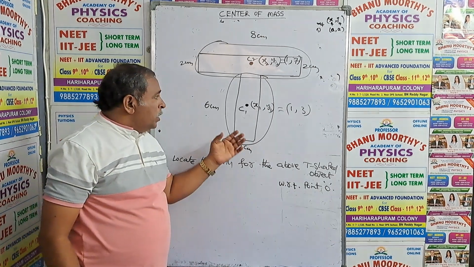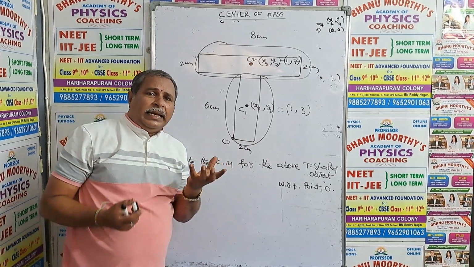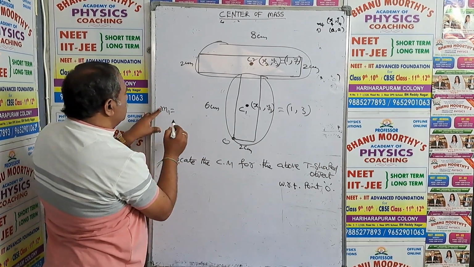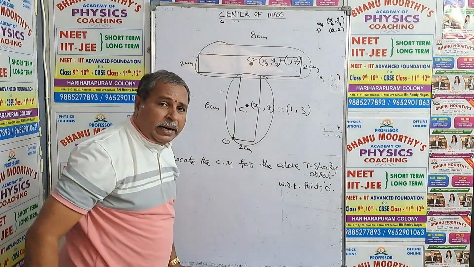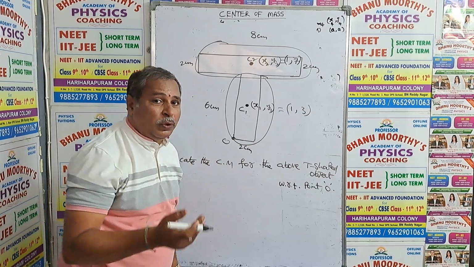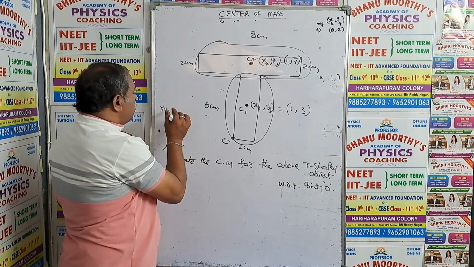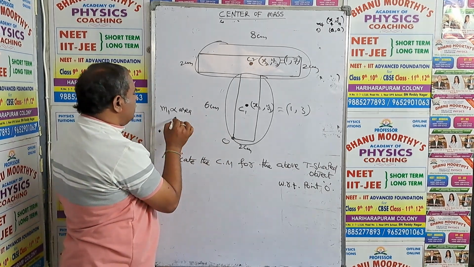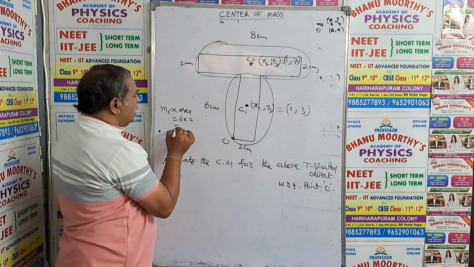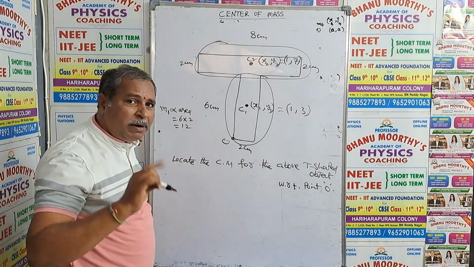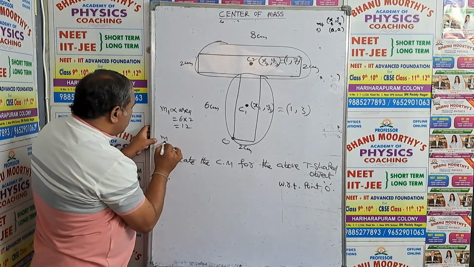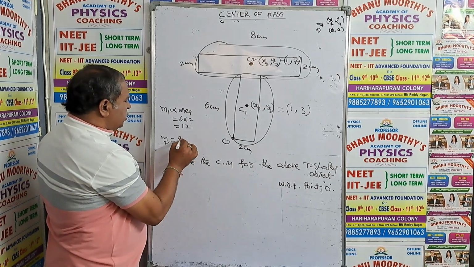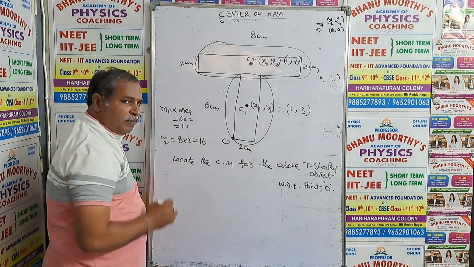Once you selected the coordinates, now the masses also. M1 equals to, this is a rectangle, length into breadth, that is area. So mass is proportional to area. So area here is 6 into 2, that is 12. That is mass number 1. Mass number 2, the second piece, 8 into 2 dimensions, 8 into 2 area, that is 16.